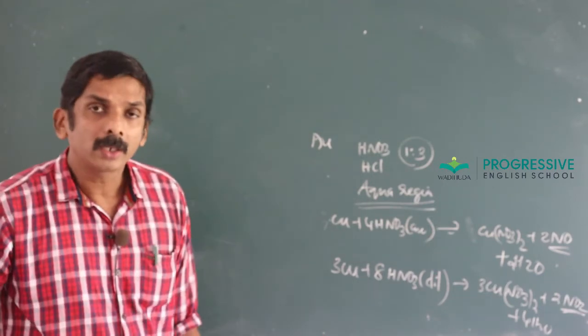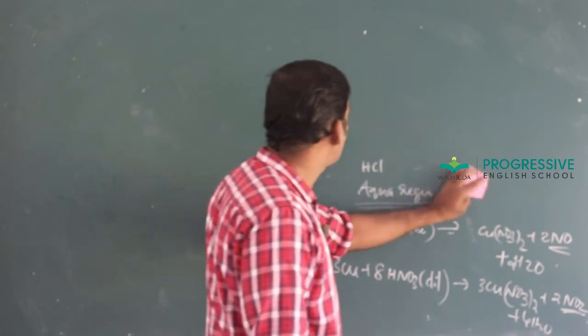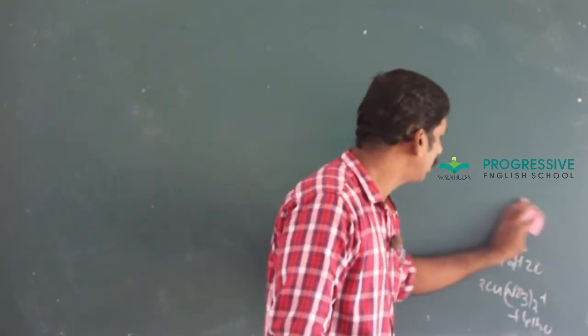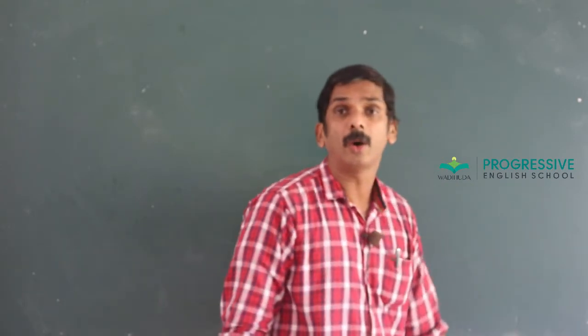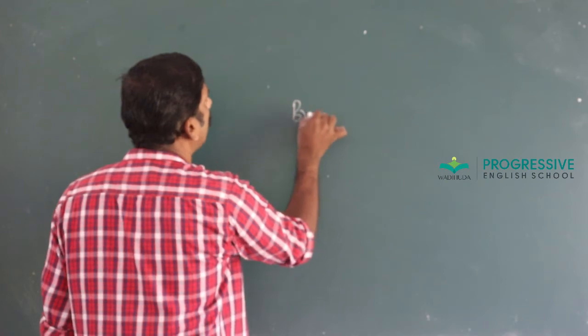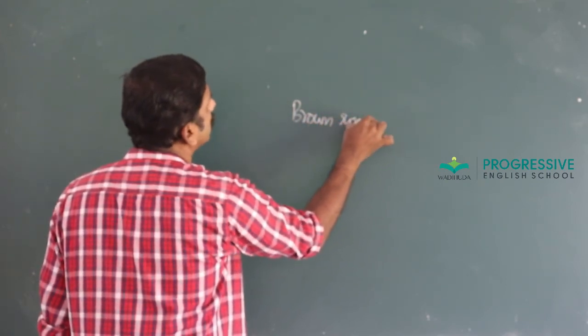Nitric acid also oxidizes phosphorus to phosphoric acid, carbon to carbon dioxide, etc. That is, it can also oxidize non-metals. And there is an important test that is called the brown ring test.